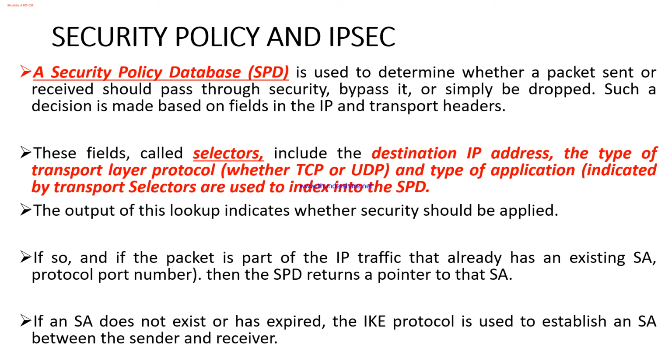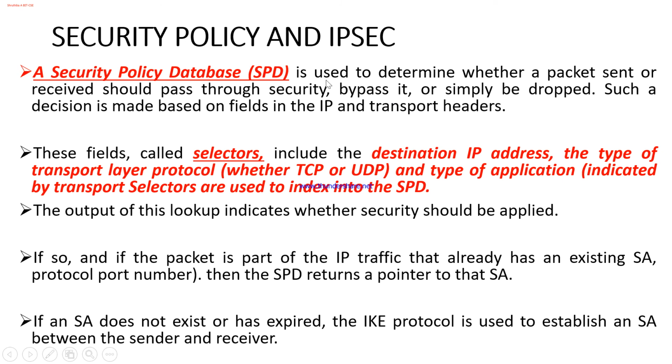Basically it is to authenticate all the web traffic for any of the specified IP addresses. These fields are called selectors, which include the destination IP address, the type of transport layer protocol being used, and the type of application. The output of this lookup indicates whether security should be applied. That is, whether the packet should pass through security, simply bypass the security, or be dropped.